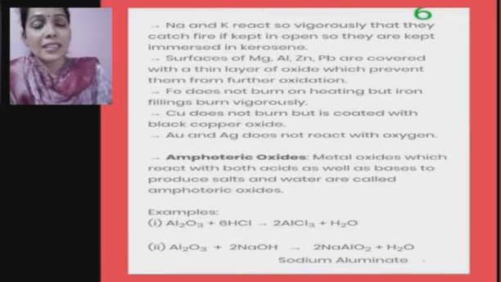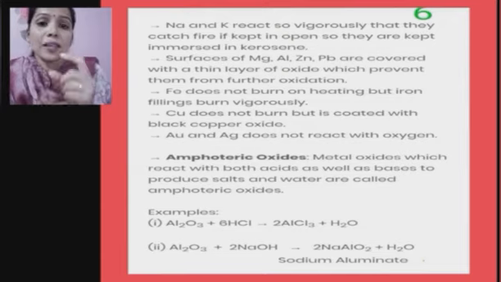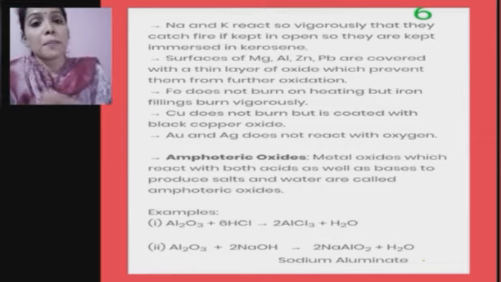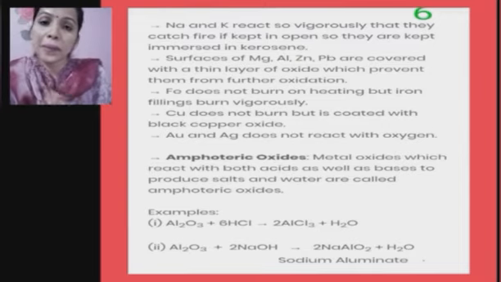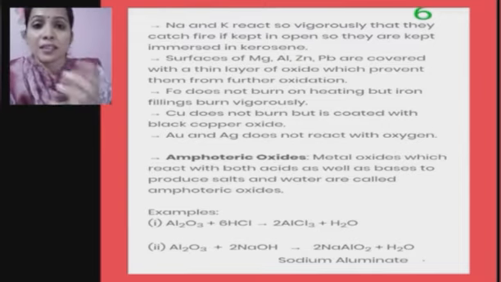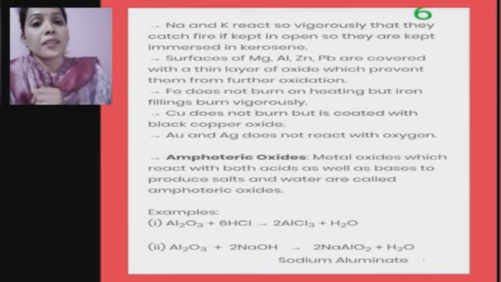The principle I want to explain is, usually when we dissolve metal oxides in water, they react with water to form respective metal hydroxides. So hydroxides of metals are nothing but bases, right? This is the reason they exhibit basic nature.